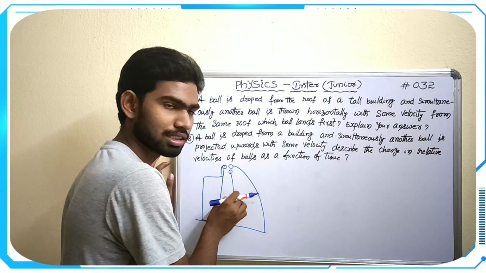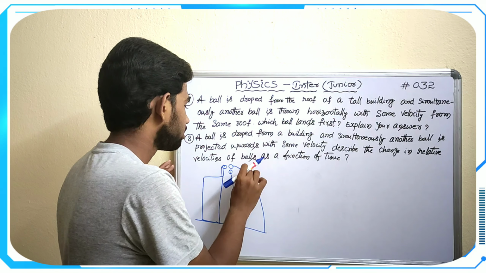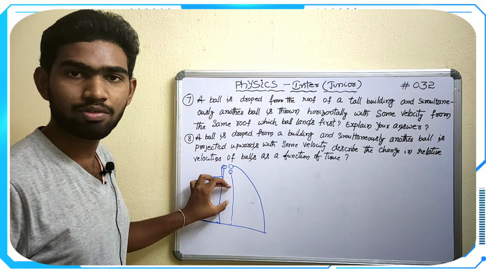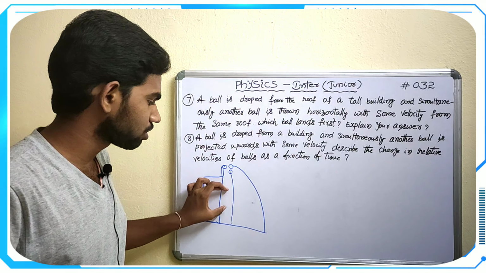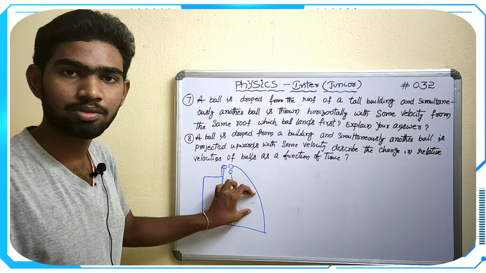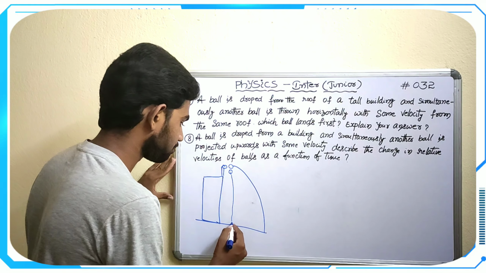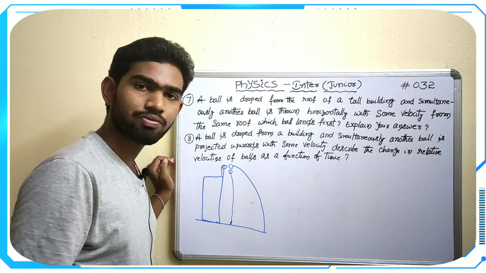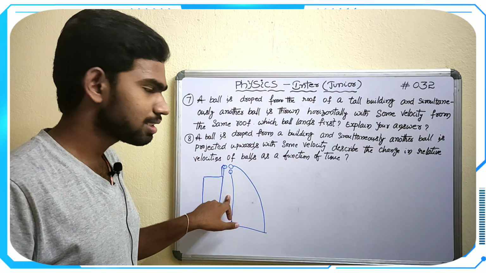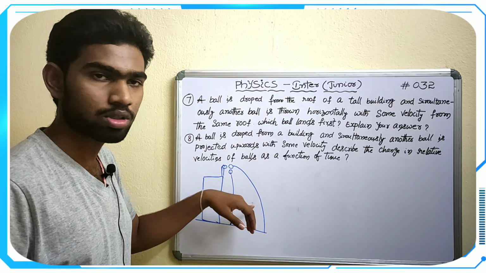So this is the straight line path, and this is the trajectory of a projectile. This is the parabola and this is the straight line. These equations will be in the lesson motion in a plane. Explain your answer. So both fall at the same time. This one is thrown and this one is dropped from the roof.